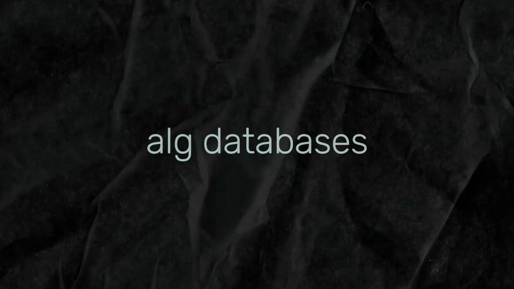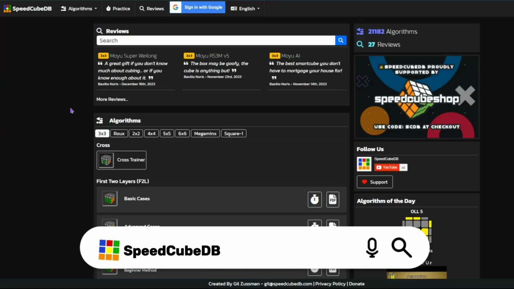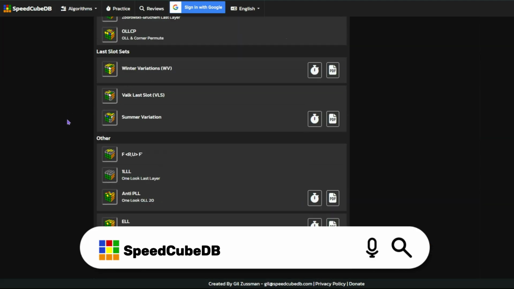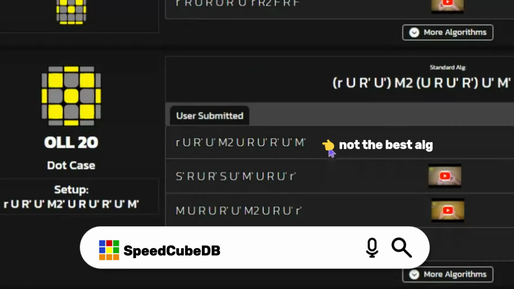So let's dive right in with the best places to learn your algorithms. You've got to make sure you're learning good algorithms from the start, so you don't have to change them too much down the line. One good site is called Speedcubing, which has a massive library of algorithms for many puzzles and different subsets. However, from personal experience, I've found some of the algs aren't up to date, and usually the best one isn't ranked the highest.